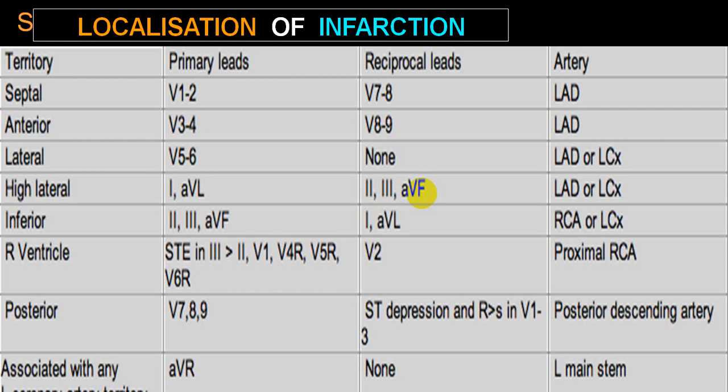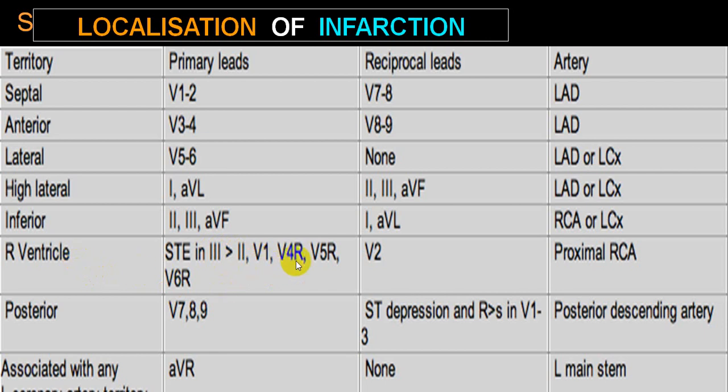an inferior wall. Right ventricle is always right coronary artery, sorry, proximal part of a right coronary artery. So right ventricle, you will get ST elevation in lead 3 and 2, where ST elevation in 3 will be more than 2. And if you get simultaneously ST elevation in V1, do suspect right ventricular infarct.